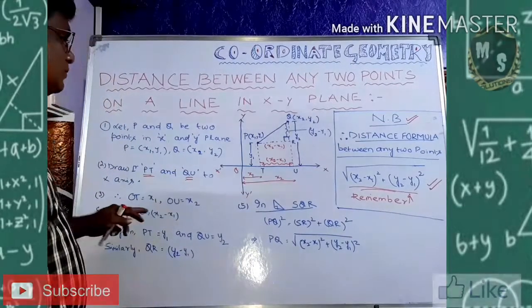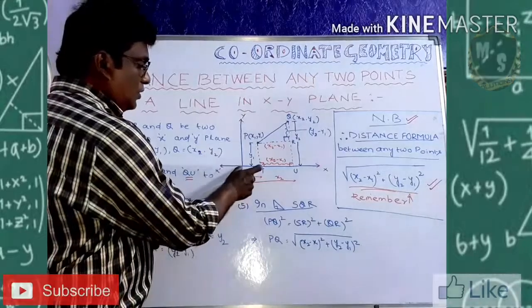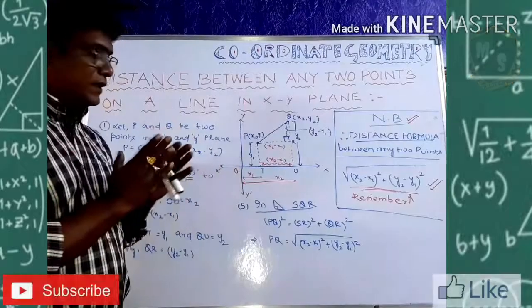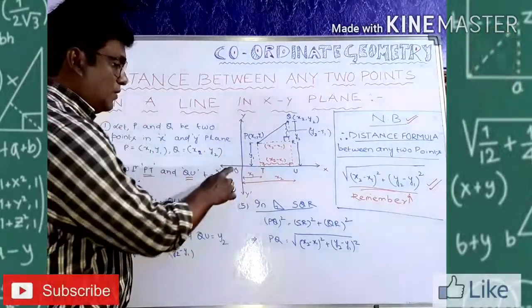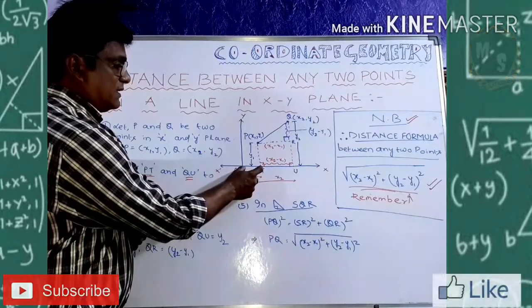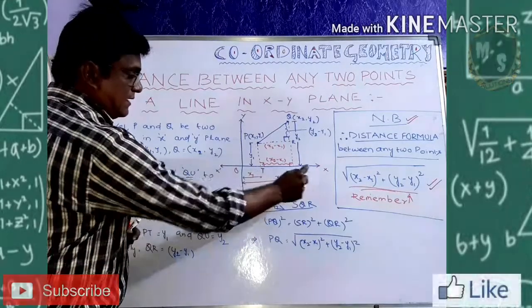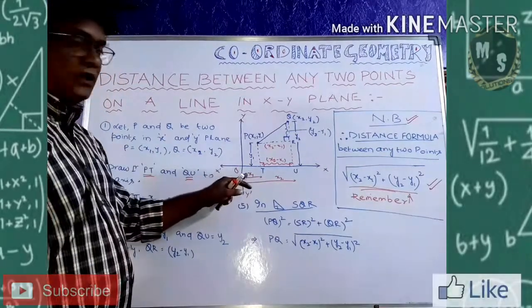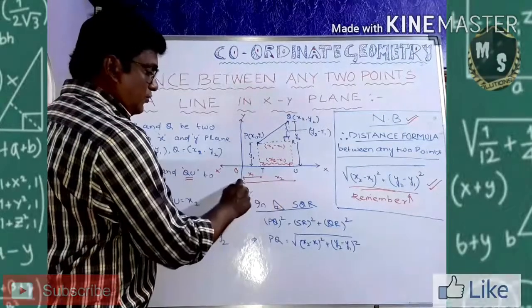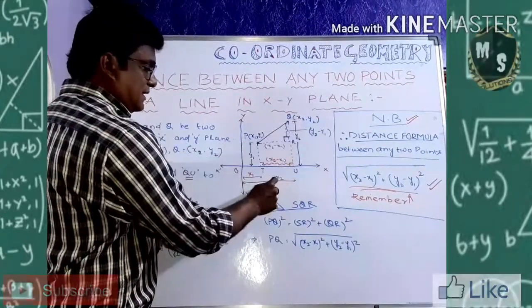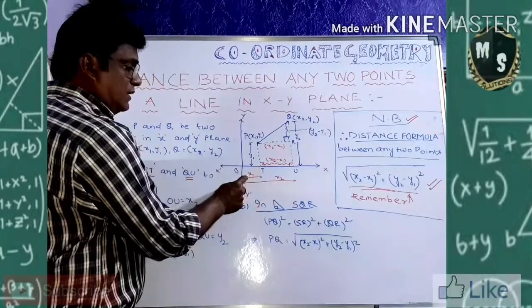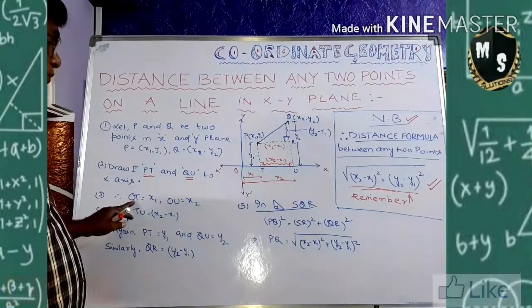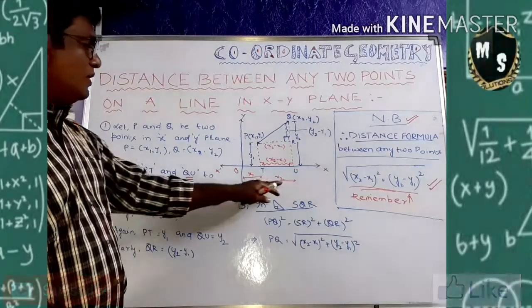Now come to the point, just go to the measurements. This is very important. Any distance will be measured from the origin, so origin is O. O to T, what is this distance? This is in the x-axis, so it is x1. I wrote here x1. Understood? Similarly, O to U in the x-axis is x2. Therefore, OT equal to x1 and OU equal to x2.